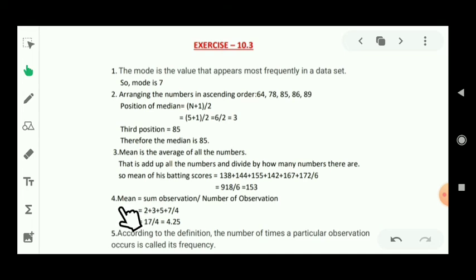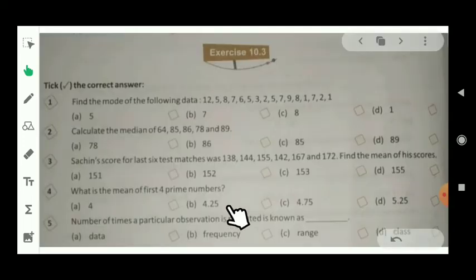The formula of mean is the sum of observations upon the total number of observations. So the first 4 prime numbers give 2 plus 3 plus 5 plus 7, and it should be divided by 4 because we have to pick only 4 prime numbers. So after solving it, its value will be 4.25. That means option number B will be right for this question.